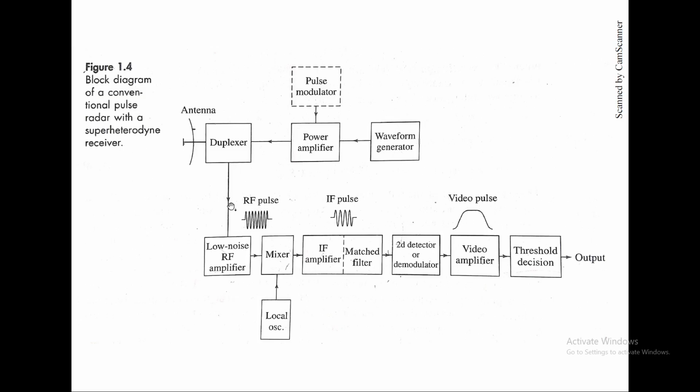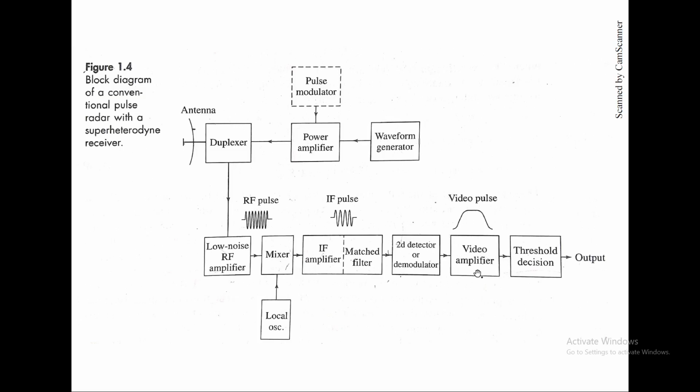So probabilities of detection and false alarm, PD and PFA. When you recall the diagram where there are two blocks, transmitter and the receiver. This receiver has a low noise RF amplifier mixed with a local oscillator frequency that generates intermediate frequency amplifiers, and then a matched filter to maximize the output, and then this is sent to the second detector, the demodulator.